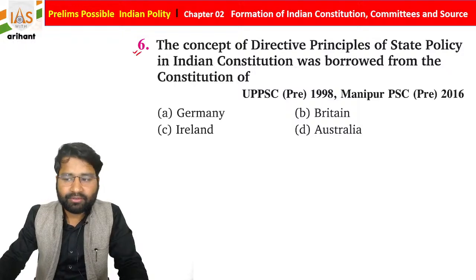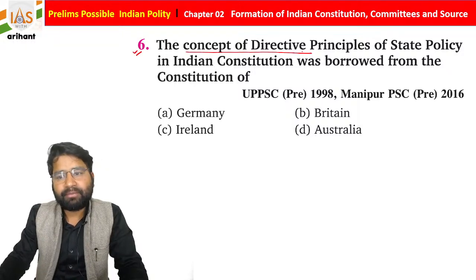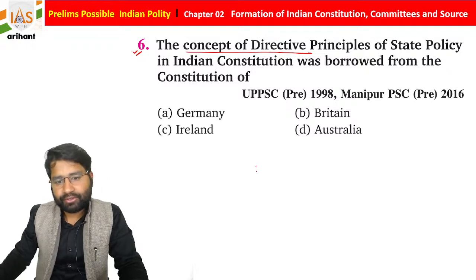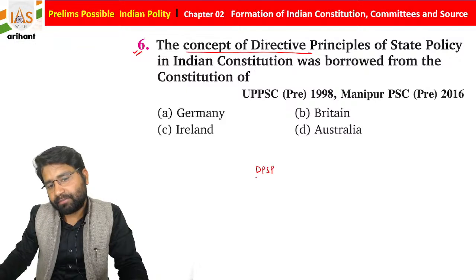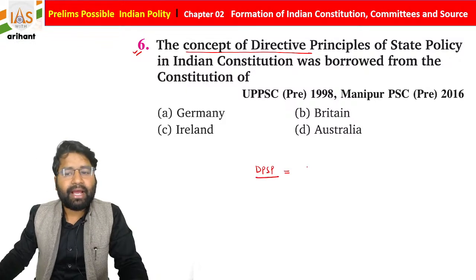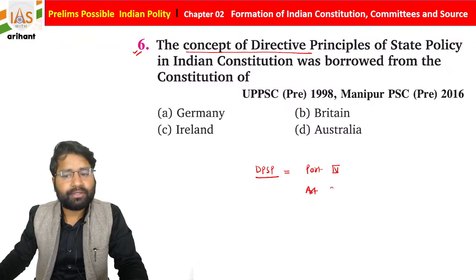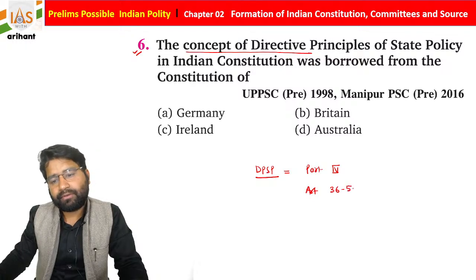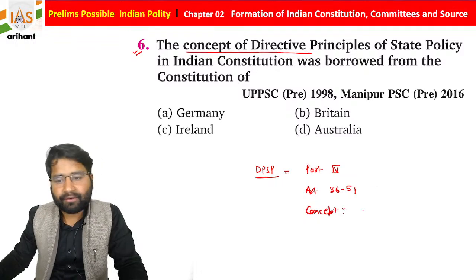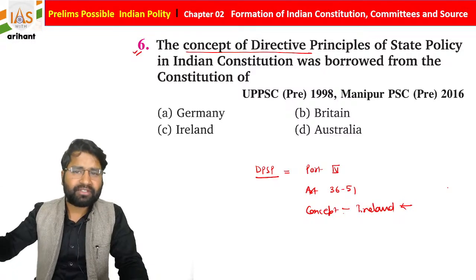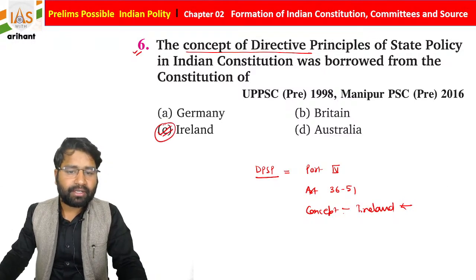If you move further to the next question: the concept of Directive Principles of State Policy in the Indian Constitution is derived from which country, students? DPSP, Directive Principles of State Policy, is mentioned under Part 4 of the Indian Constitution, in Articles 36 to 51. This concept is derived from Ireland, but Ireland derived this concept from Spain. For the first time, Spain used the same, and automatically it is going to be Ireland.